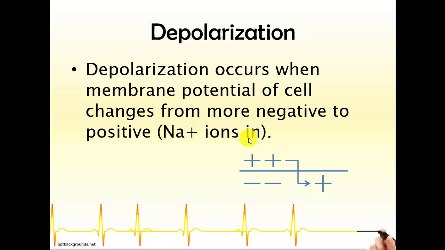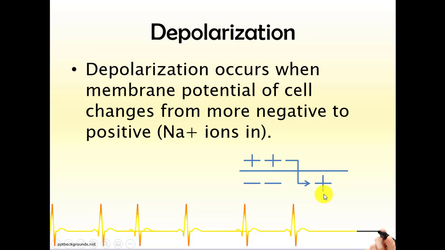So how do the sodium ions move? The sodium ions move via the voltage gated fast sodium channels that are present on the cell membrane. These channels open and the sodium ions move inside, and therefore the membrane potential, which is around minus 90 millivolts, changes and becomes more positive because more positive ions are moving inside.